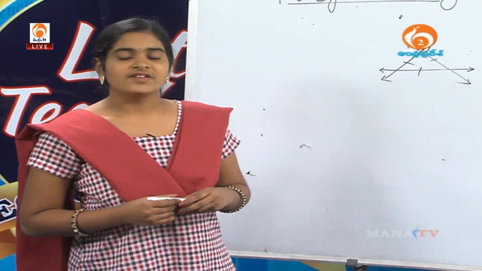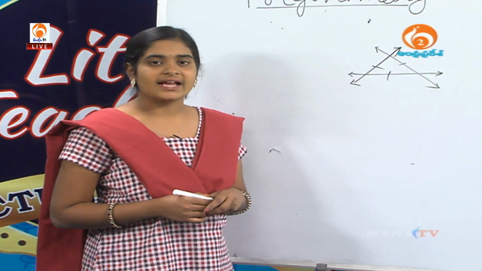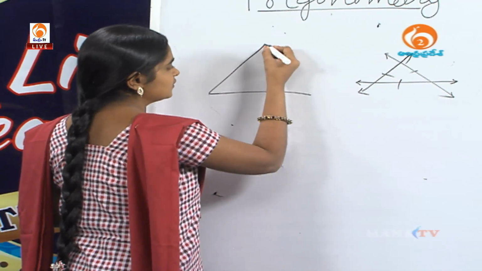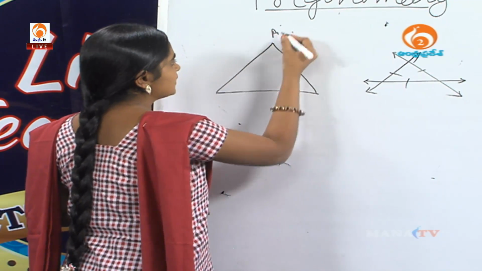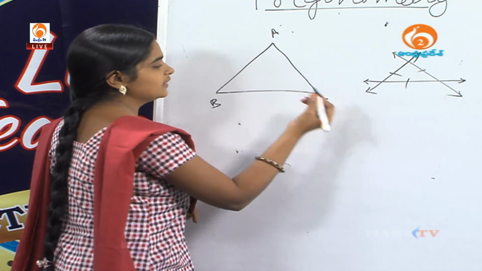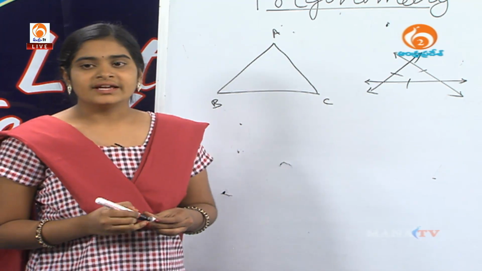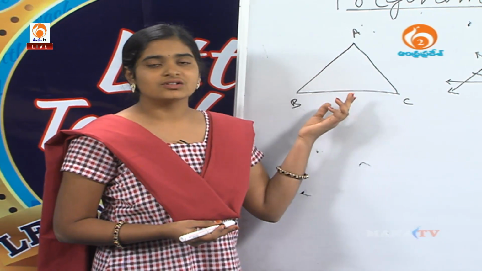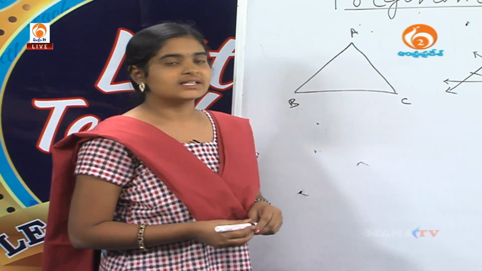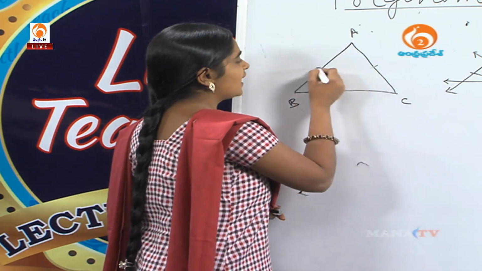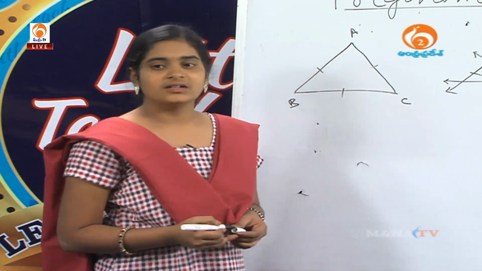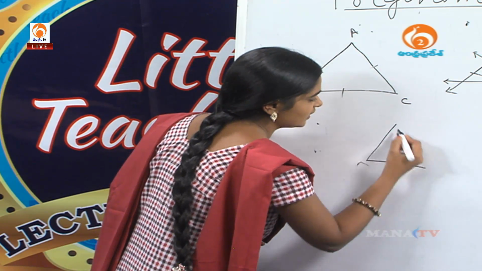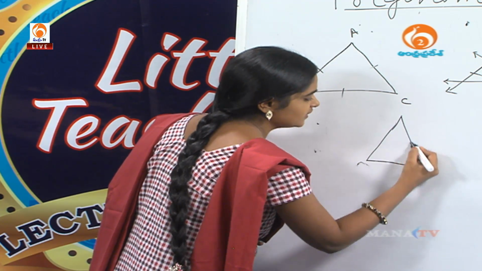First, if we can see a triangle ABC, see here, this is triangle ABC. In this triangle, all 3 sides are equal. So, we call it an equilateral triangle. See here, this is another triangle DEF.